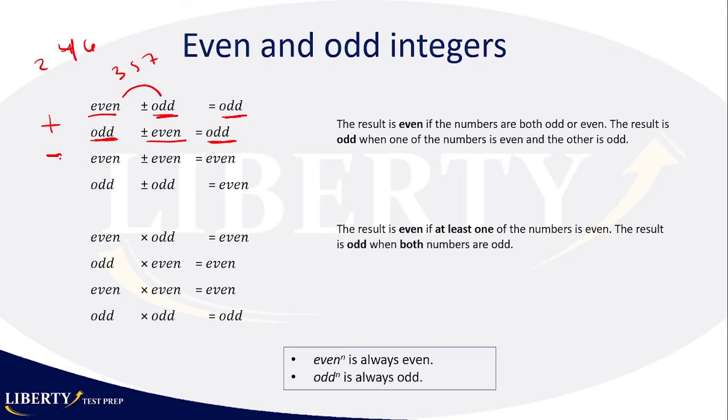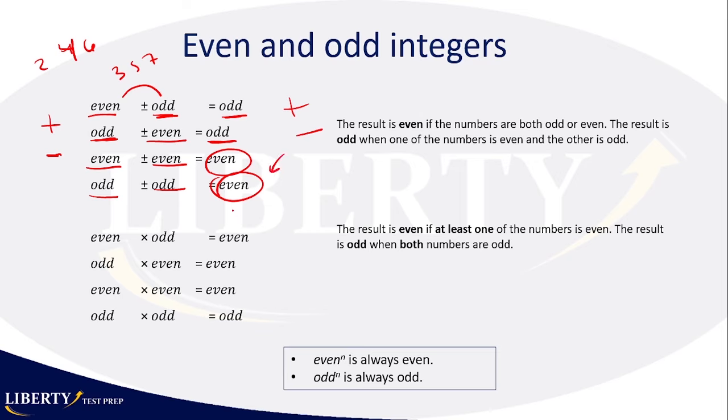But if those two are the same kind, even with even or odd with odd, then your result will be an even number. So again, if you are adding or subtracting two numbers of different types, one even and one odd, the result will be odd. If you add or subtract two numbers of the same kind, even with even or odd with odd, you get an even result.